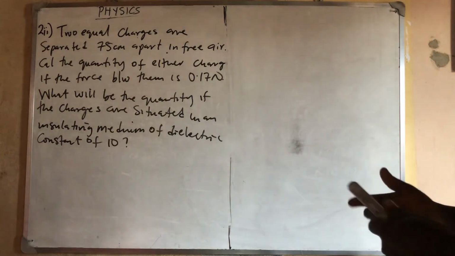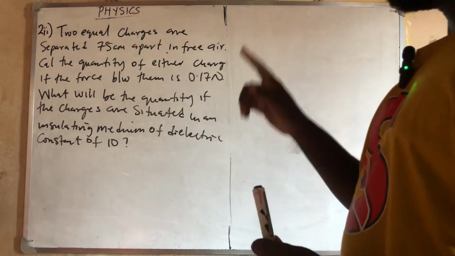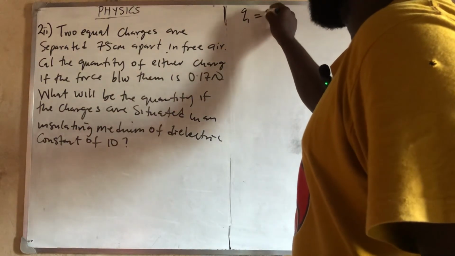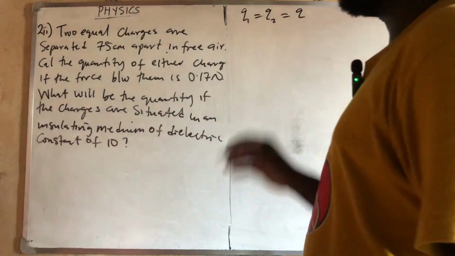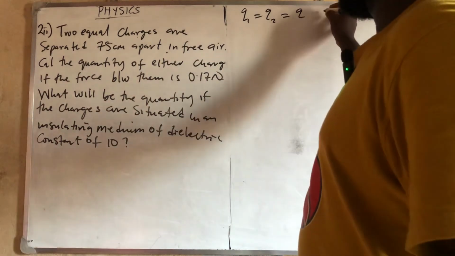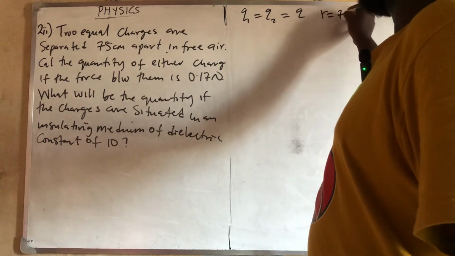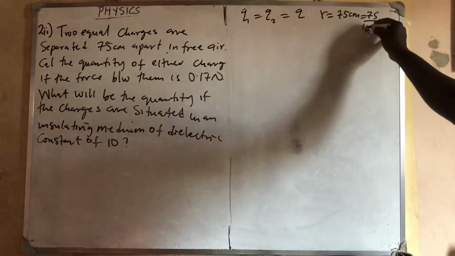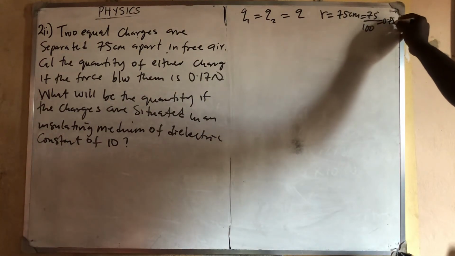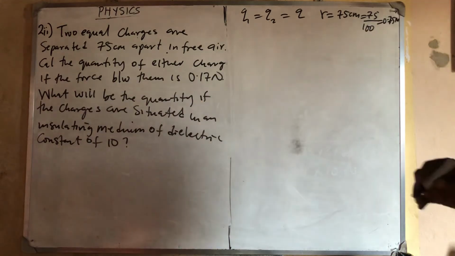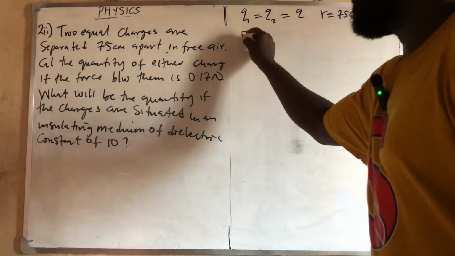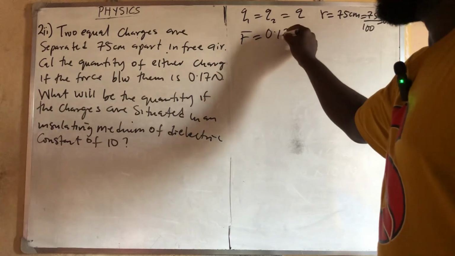Okay, so getting our parameters, we have two equal charges. So Q1 is equal to Q2, which is just equal to Q. And they gave me that their distance R is 75 cm, which is 75 divided by 100, which is 0.75 meter. Now the next thing they gave us is their force. They say that the force is 0.17 Newton.